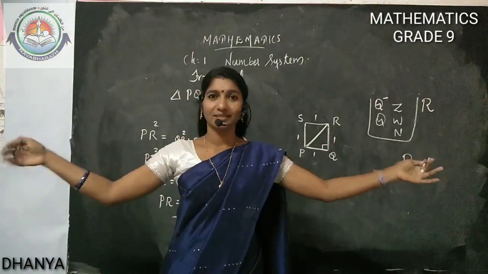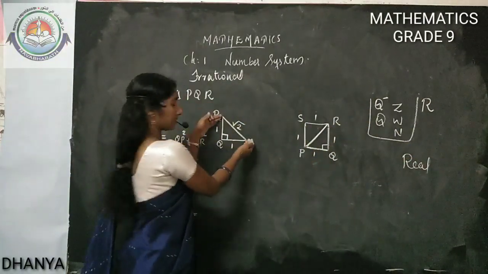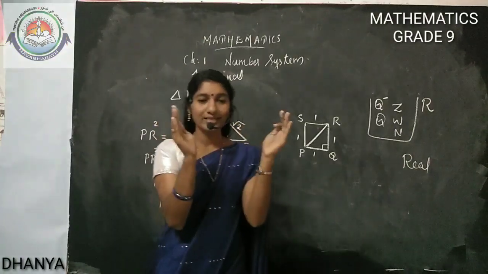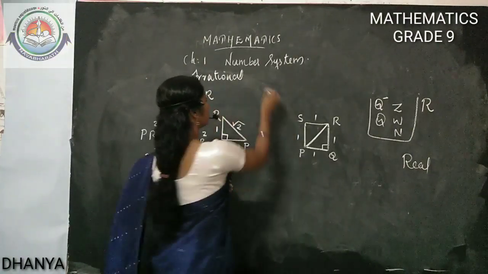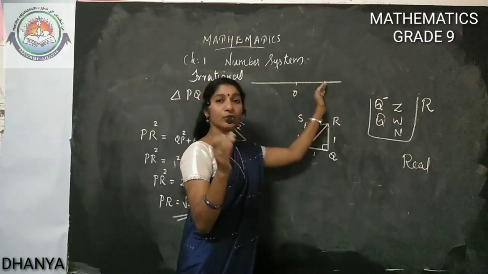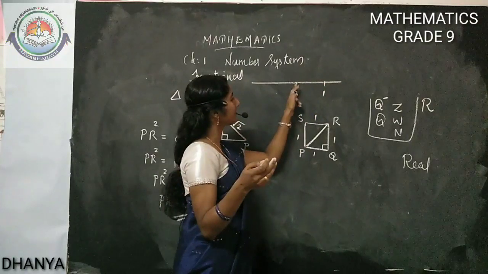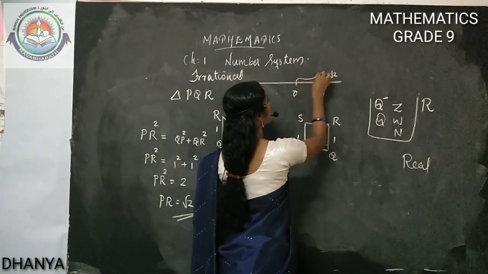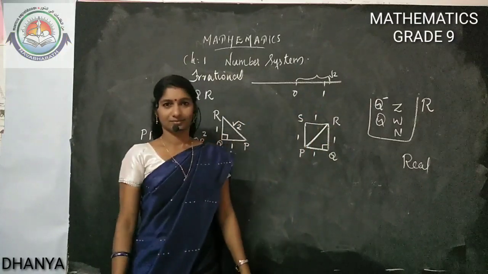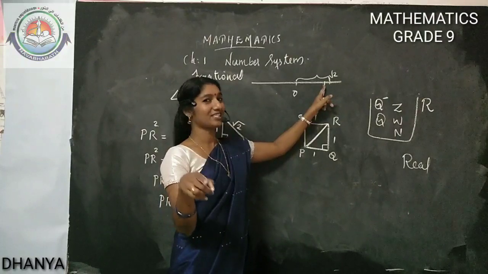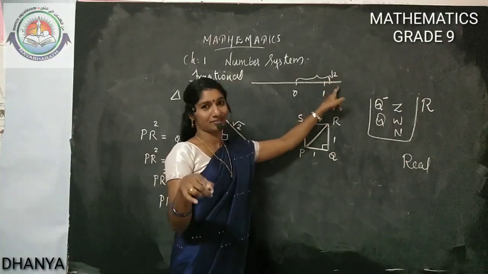On the number line itself, these are all numbers. See, this is the length of a line segment. So we are getting a length. Root 2 has a fixed length. From 0, 1 means 1 unit length. Root 2 means from 0, root 2 unit length. I marked it after 1 because root 1 is 1. So root 2 will be after 1.